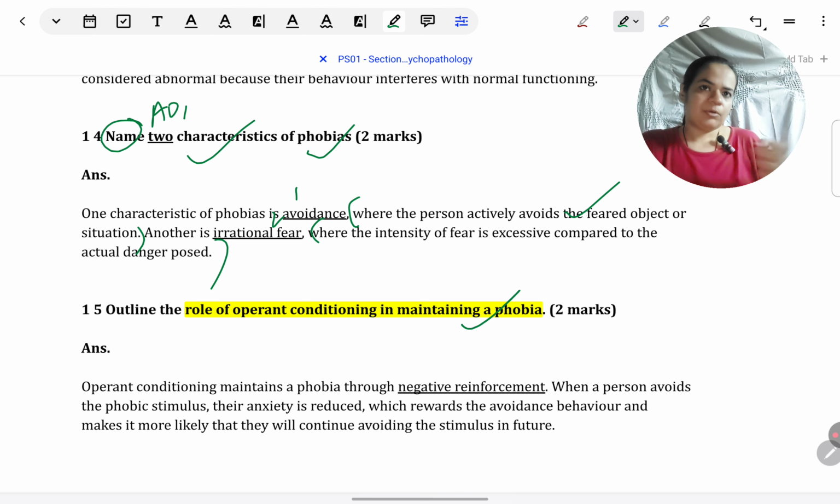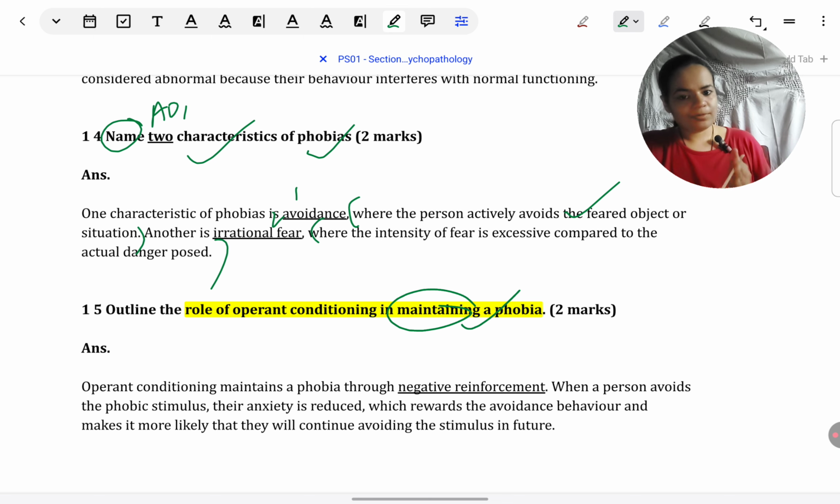Now operant conditioning as such, we know only in the dual process theory of phobia, it serves to maintain phobia. It does not help in acquisition, that is classical conditioning. But still they have emphasized, they have been really helpful in the question, and they have mentioned maintaining a phobia. Despite this, there have been students who have given classical conditioning, how it helps in acquiring a phobia. So please don't make that mistake. Be very sure what you're writing about before writing.